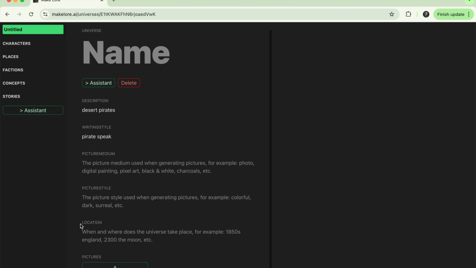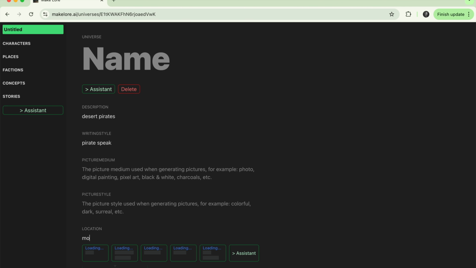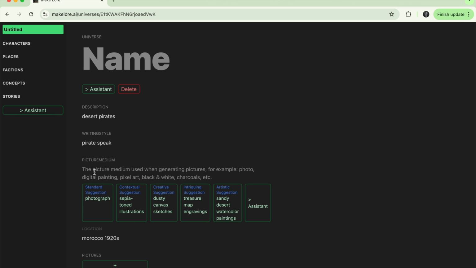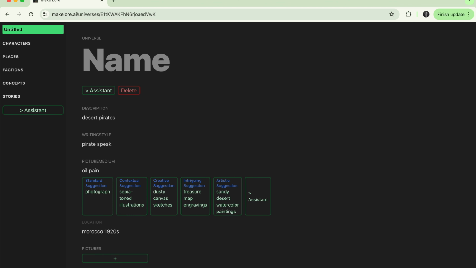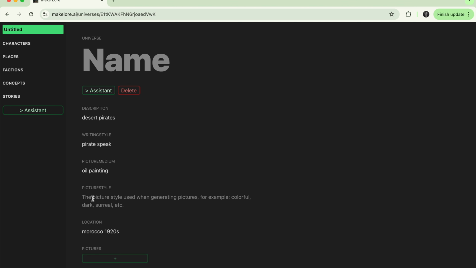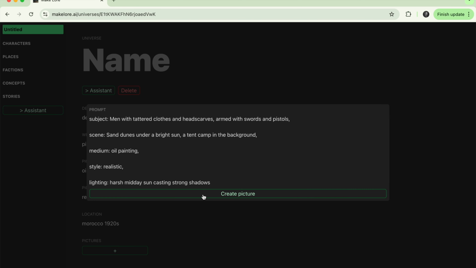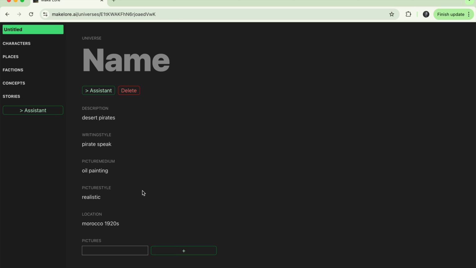So for this demo, I'm going to pick a location as well, and I'm thinking Morocco in the 1920s. And what you can do here as well is that you can put the picture medium. I'm going to put oil painting and realistic for the picture style. And then we can actually already now generate an image for this universe. So let's do that.